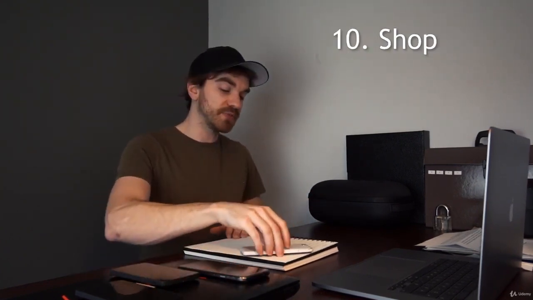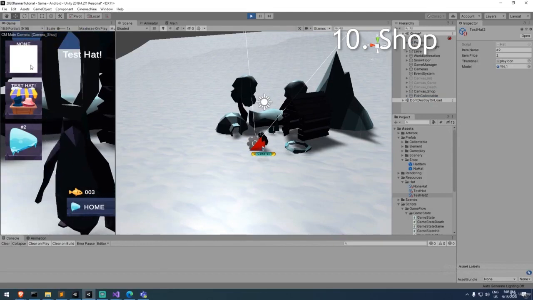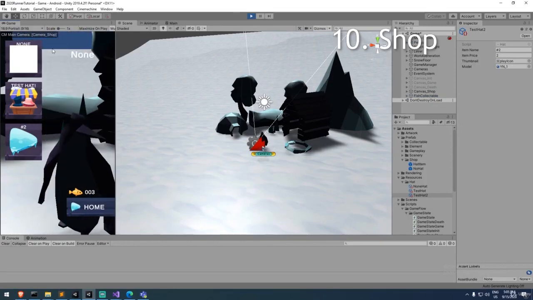Number 10 is actually my favorite. That's where we implement the shop. The reason it's my favorite is because we go through everything that we've been through before that. It's one big rewind, one big revision of what we've done in the past, and we re-implement it in a new module on top of our game. By that time, we'll have a menu, we'll have the game, we'll have a dying state, we'll have reviving as well. But then on top of that, we'll just say, let's add a new part to our game, and that part will be the shop. We'll go through all the other steps that we've done before, but very fast, like a big revision.